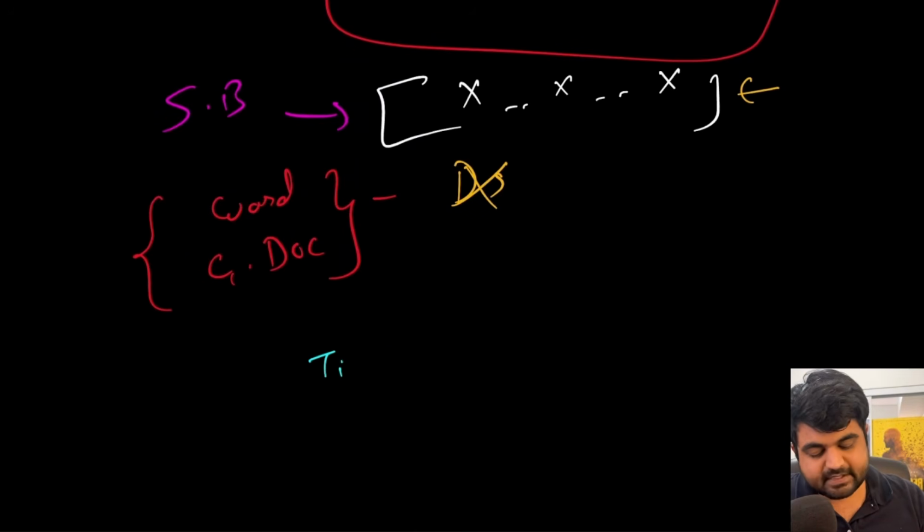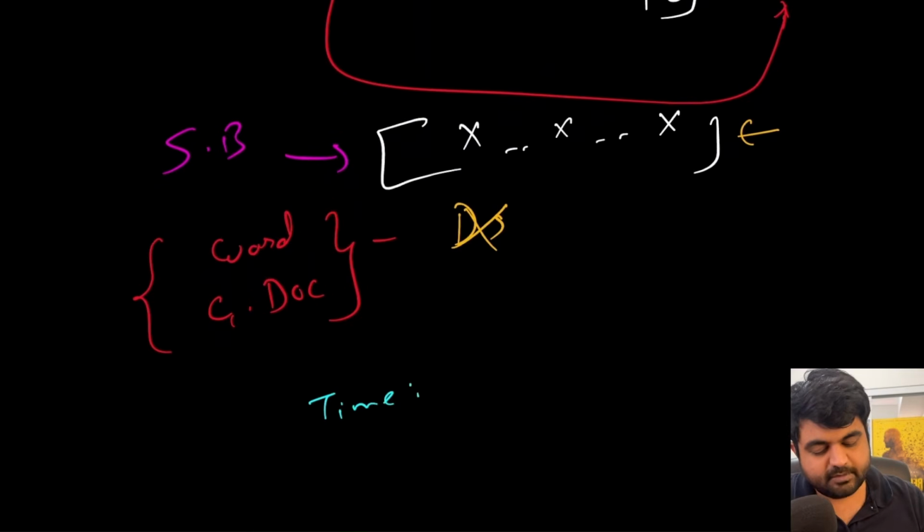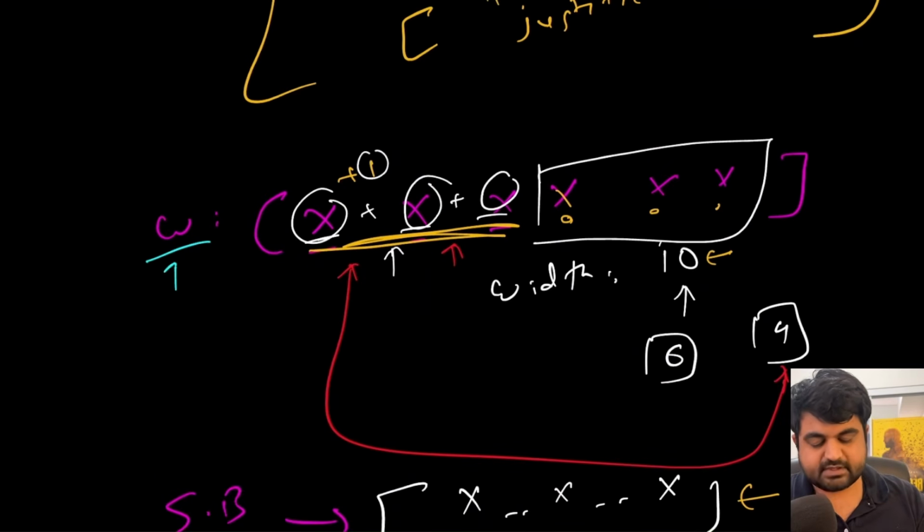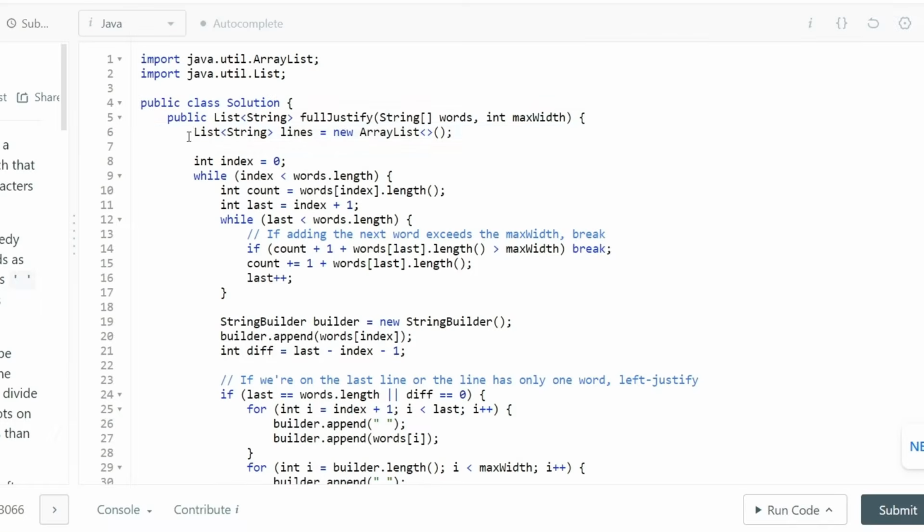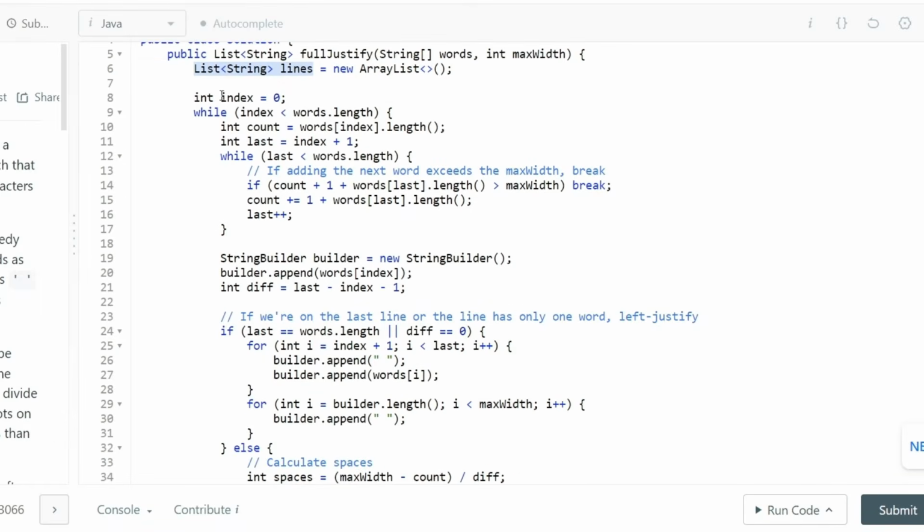If we see time complexity, it's pretty simple that the time complexity is going to be big O of S, where S is the total number of characters that are present inside this words array. So the sum of every single character. So first of all, we are going to initialize an ArrayList called lines to store our answer. Then we are going to have an index value starting at 0, and we are going to have the condition that while index is less than words.length, we are going to first of all count the length of all the words, and then we are also going to keep track of the last value that we have been able to identify, and we are going to set it as index plus 1.